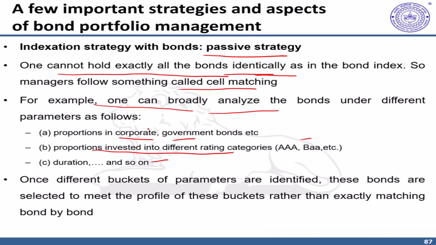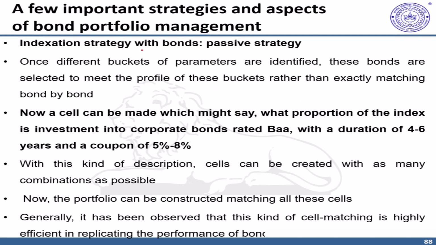Now, once these parameters are identified, you can select bonds to meet the overall profile of that index under these parameters. So while the number of bonds may be much less, you are still able to replicate the bond portfolio profile around these parameters, rather than exactly matching the bond fund index bond by bond.